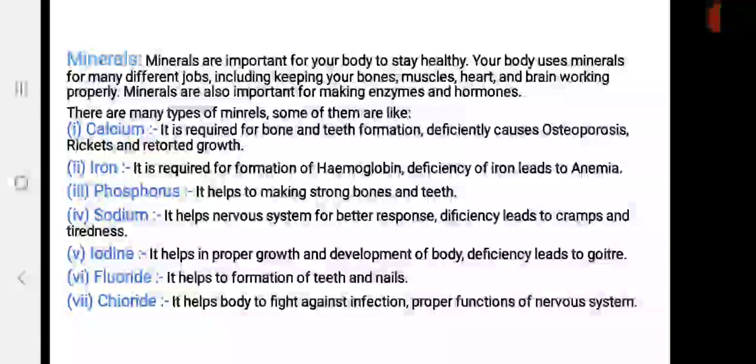I am repeating once again, minerals are mainly used by our body for transmission of nerve impulse. They also maintain our heartbeat and are required for the formation of hormones.